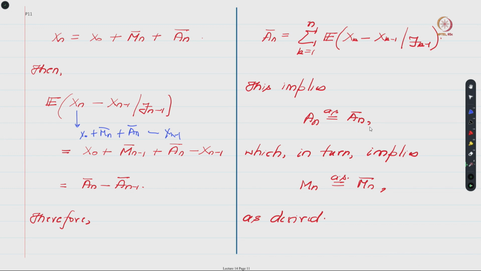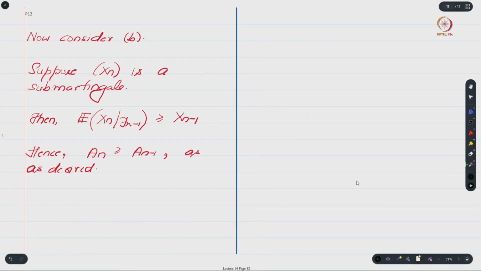And once you have a decomposition where this and this are the same almost surely, it should follow that your Mn and Mn bar should also be the same almost surely. Is that okay? So from this we have managed to show that your decomposition is almost surely unique.